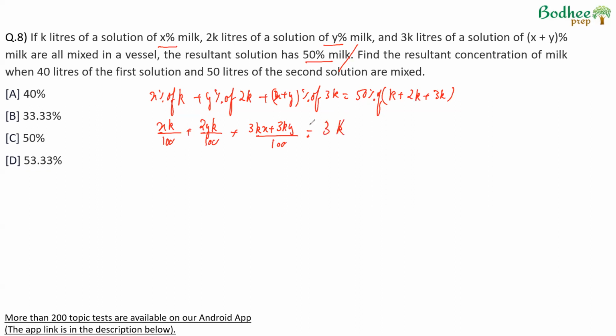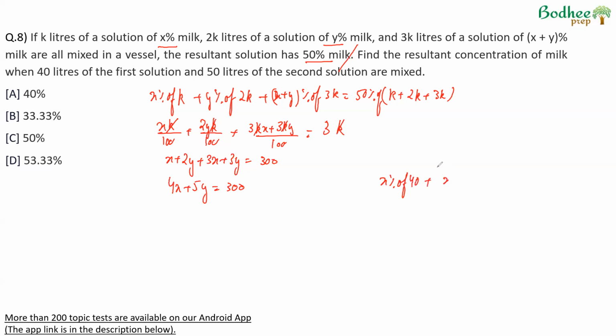Now k can be cancelled out throughout the equation and 100 cross multiplied. So we get x plus 2y plus 3x plus 3y is equal to 300. And therefore we can say 4x plus 5y is equal to 300. Now the question says, what is the concentration of milk when 40 liters of the first solution and 50 liters of the second solution are mixed? If we get 40 liters of the first solution, milk will be x% of 40 liters.